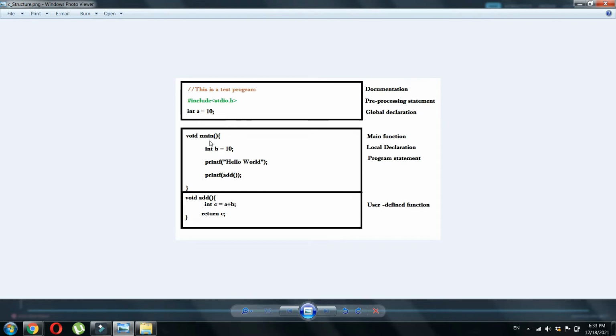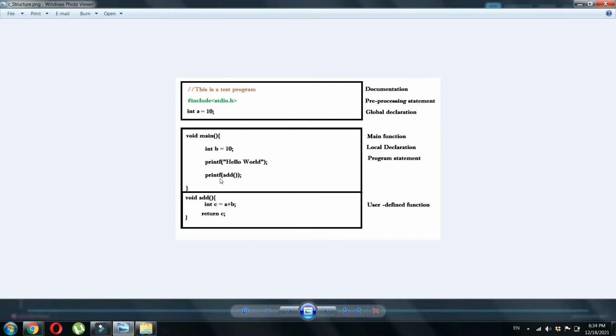Next is the main function. This is an important function for the program. Without this function, the program won't run. The void main function is the function where the real code of the program works. And inside the main function, we can have some local declarations which we might use inside the program wherever needed. This local declaration would work only inside the void main.